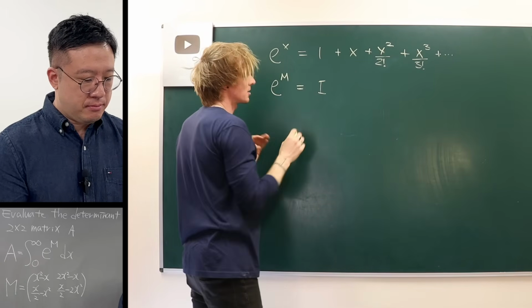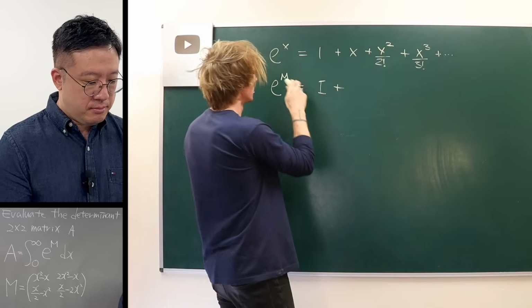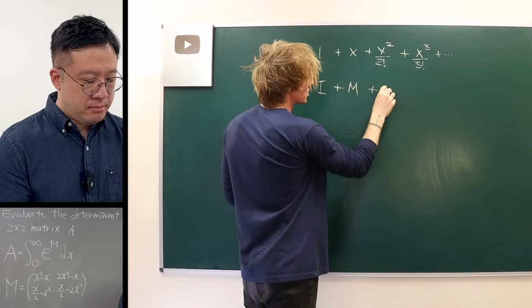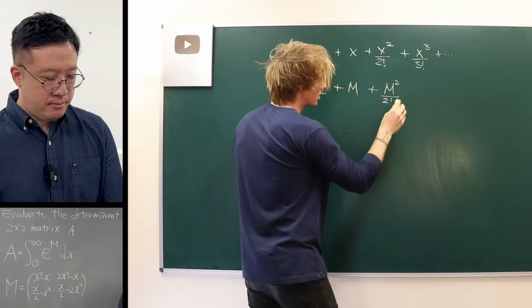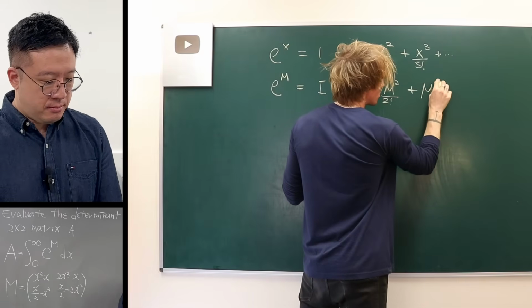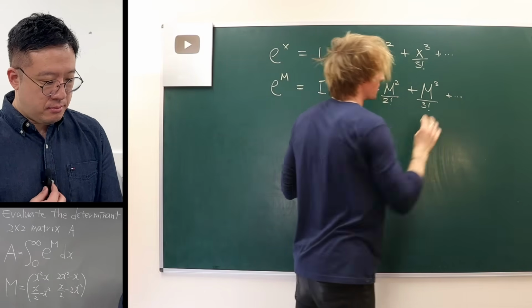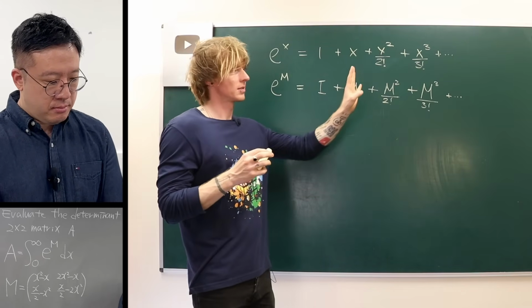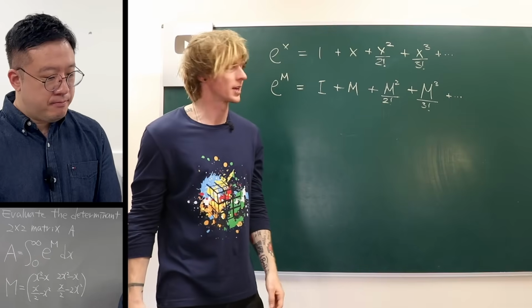So this is equal to the identity matrix plus the x, which is now our matrix M, plus our matrix squared divided by 2 factorial plus our matrix cubed divided by 3 factorial, and then we carry on. So we still have an infinite series, which we'll worry about shortly.